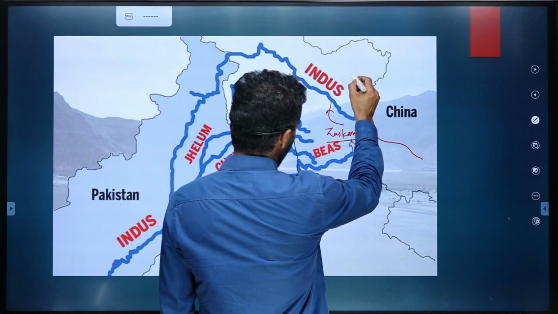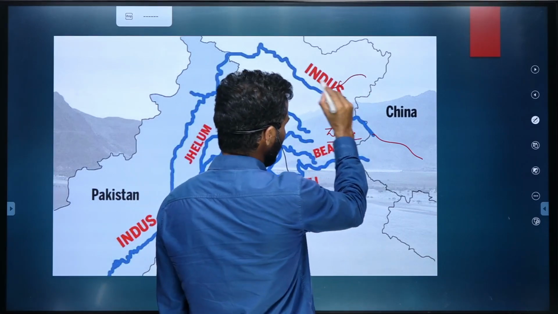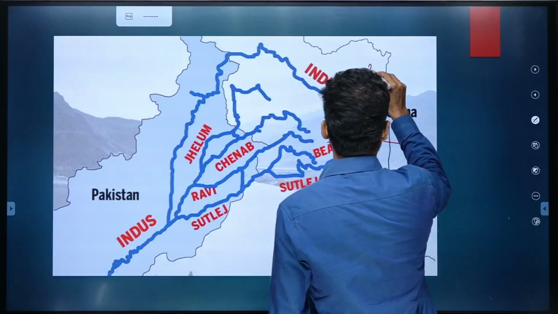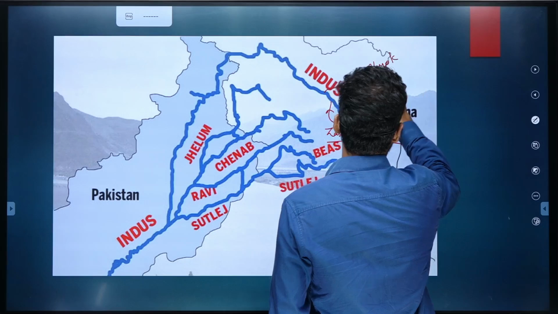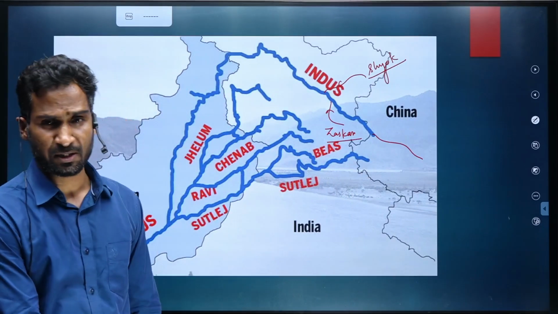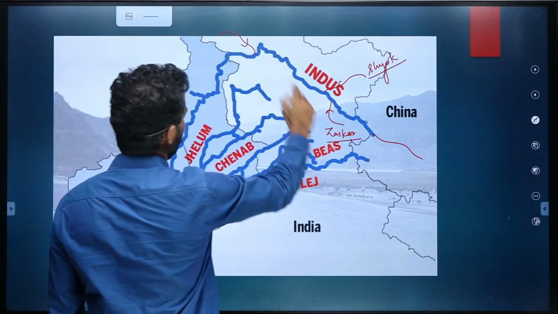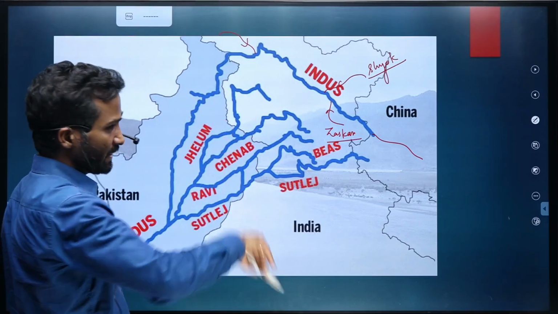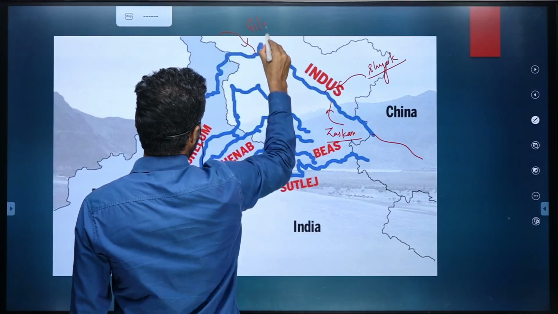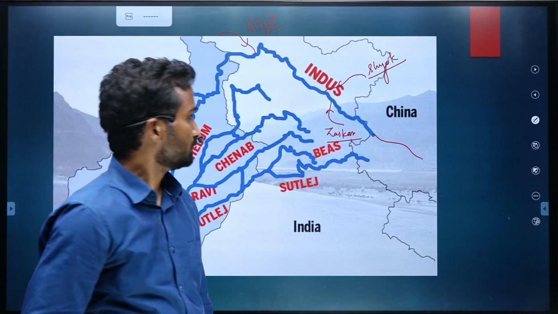Then from the Ladakh side a river comes out and joins the Indus river on the right bank, and this river is called Shyok. So these are the tributaries of Indus. Then from the Gilgit Baltistan region a river comes out and joins the Indus river on the right side, called Gilgit.